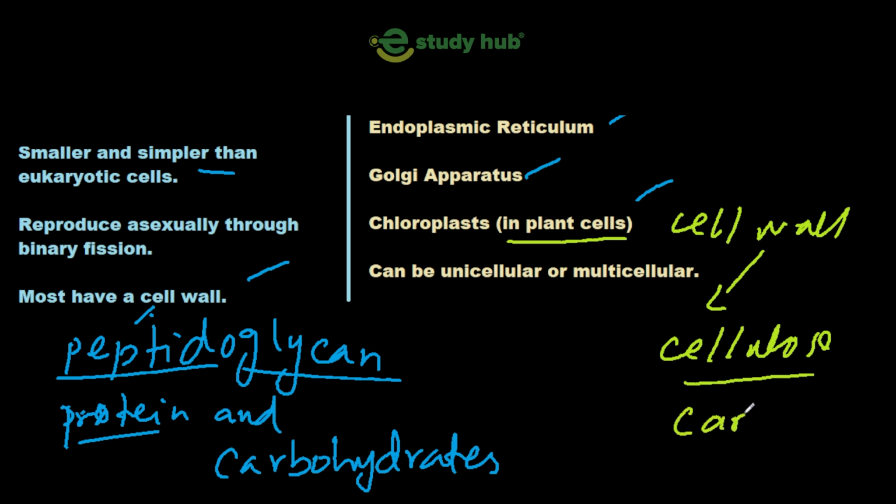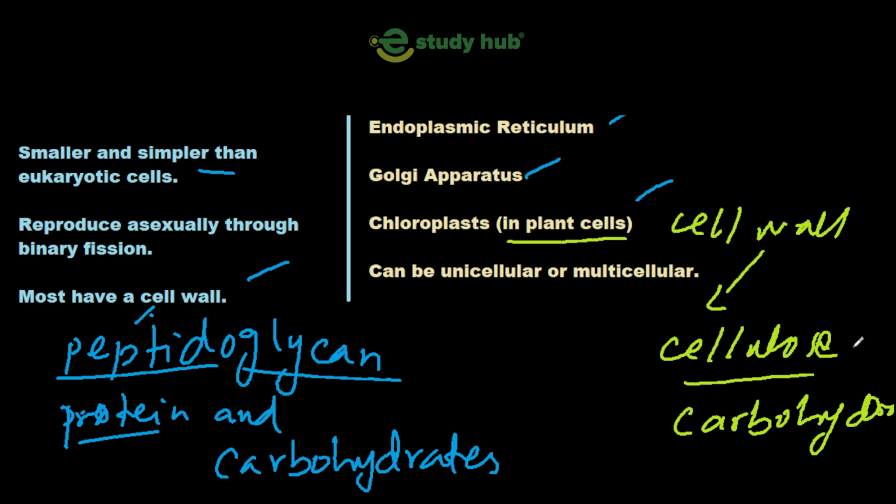Cellulose is only a carbohydrate. So we can say that the cell wall of bacterial cell or prokaryotic cell is made up of peptidoglycan, protein and carbohydrates, while the cell wall of plant cell is made up of cellulose, which is just a carbohydrate.